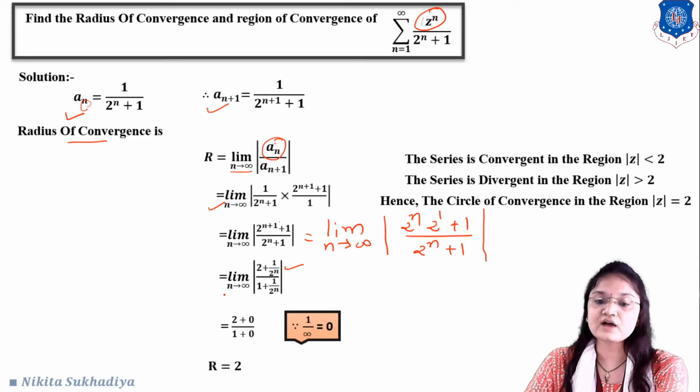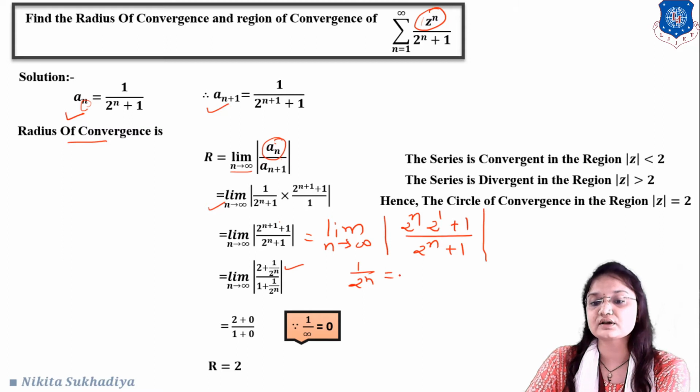Okay, so now here put n tends to infinity. Okay, here we cannot directly put n tends to infinity, because if we put n tends to infinity, we will get an answer in infinity form. So for that we have to put n in the denominator form. Then by putting n tends to infinity, we will get 1 upon 2 raised to n. So this will become 1 upon 2 raised to infinity. So this answer will become 1 upon infinity. So this will become 0.